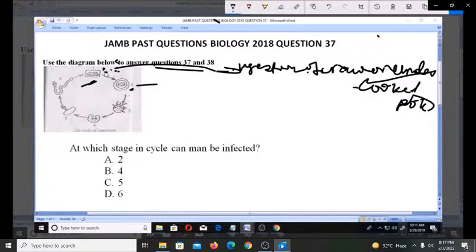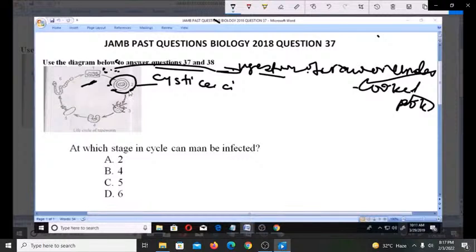Let me write the spelling: cysticerci. So this is where it was ingested, and this is where it matures and attaches itself to the wall.